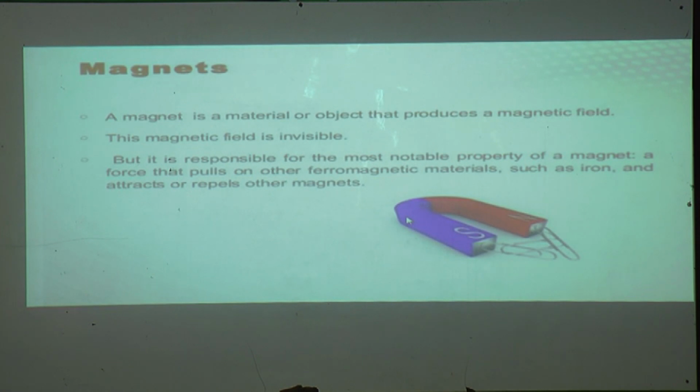Okay, so how do these substances attract? It means these substances are going to pull towards the magnet. But repel means these substances are going to move exactly opposite to the magnetic side, or exactly the opposite side of the magnet. That is called repel. Okay, so this is one more property.